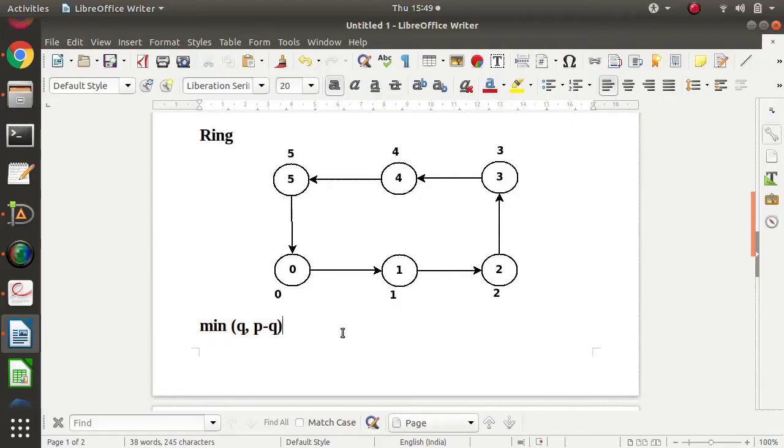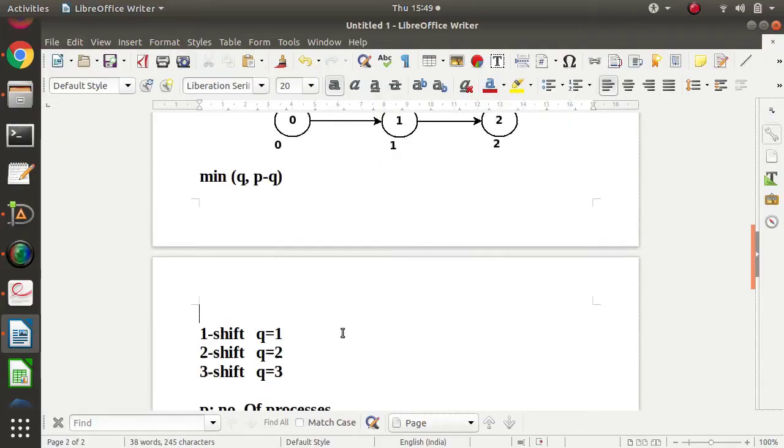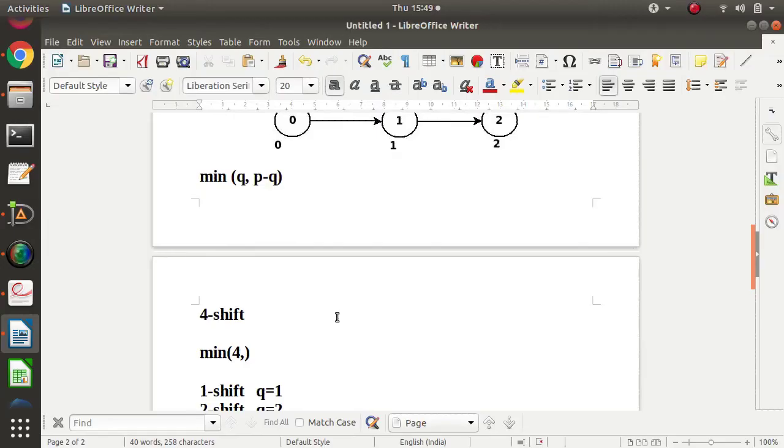Suppose for example it is a four shift. We'll find the minimum from this. So q is 4, p is 6, because there are six processes, right? So 6 minus q, that is 6 minus 4, is 2. So 4 and 2, which is minimum 2.